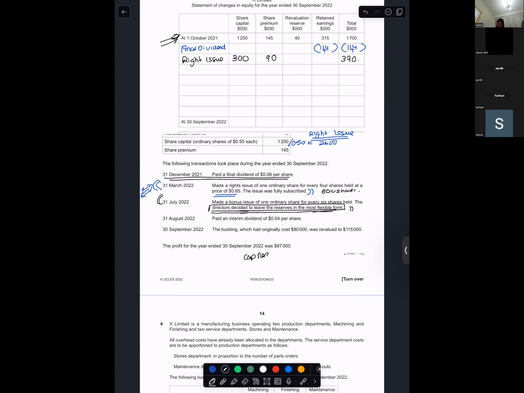Capital reserves are those reserves which are gained by non-financial statements. Is that the meaning? No, capital reserves are earned from non-trading activities. Yeah, non-trading activities. And revenue reserves are earned from trading activities.